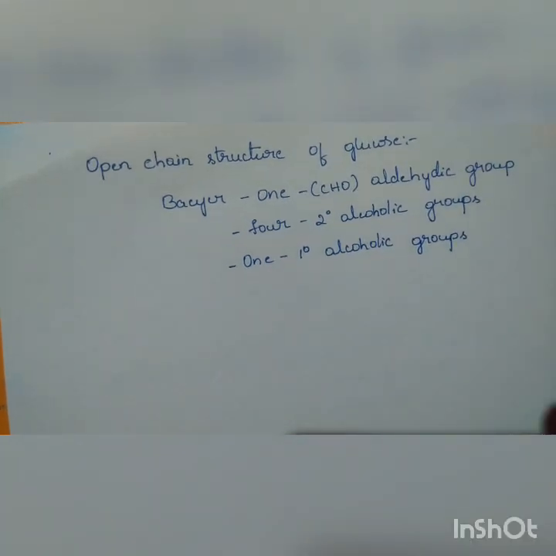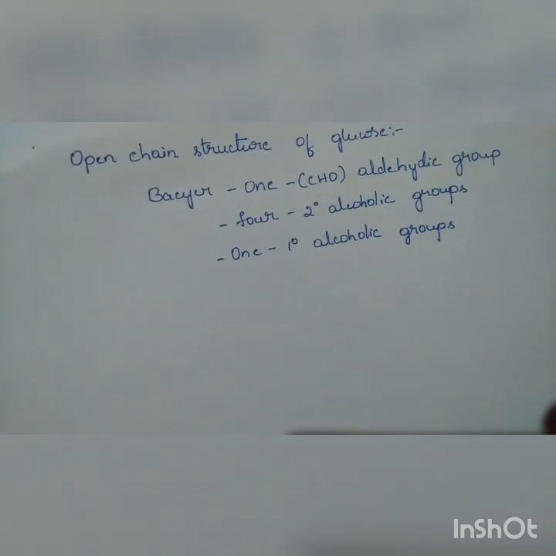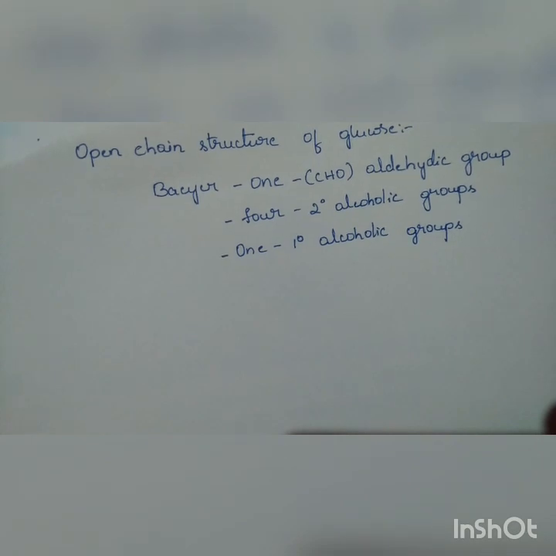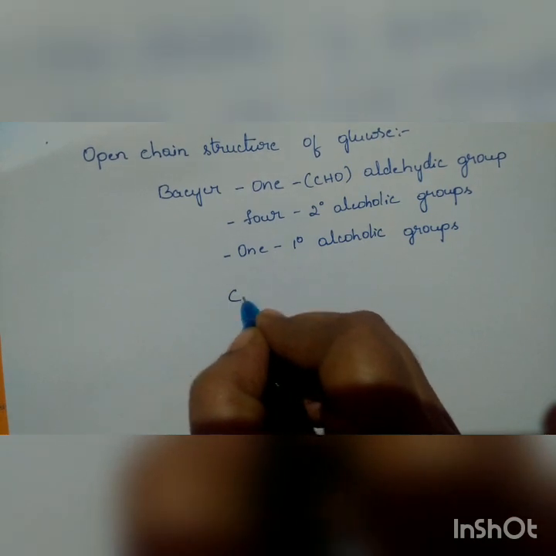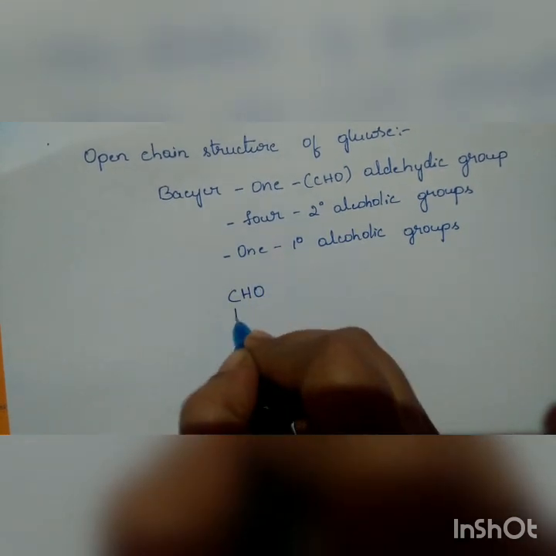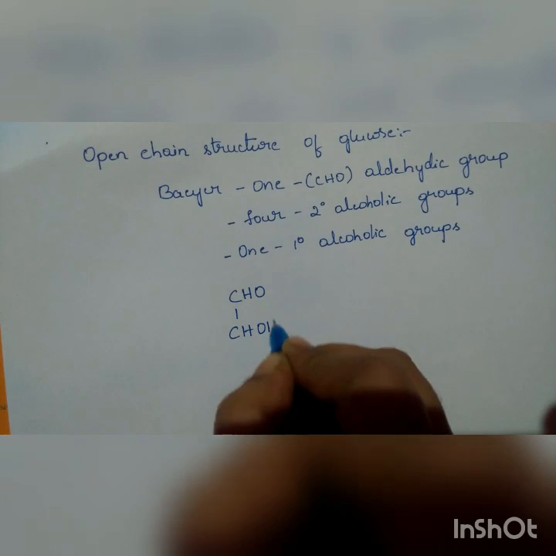So Bayer said the open chain structure of glucose consists of one aldehydic group, four secondary alcoholic groups, and one primary alcoholic group. How the structure will look, we shall see. The structure of glucose is in this form.